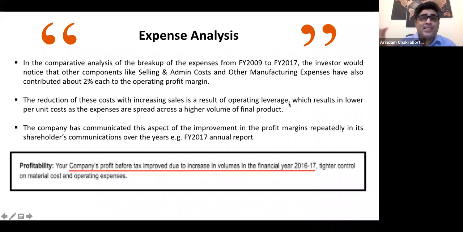I hope you understand the meaning of operating leverage and financial leverage and combined leverage, right? If you don't, please refer back, and it's a very important interview question which people ask, right? So please do some study around operating leverage, financial leverage, and combined leverage, right? How it impacts.